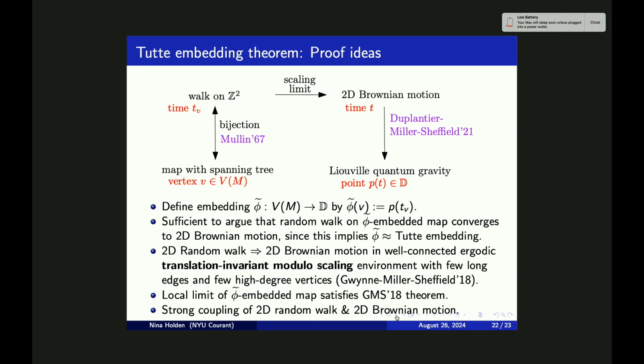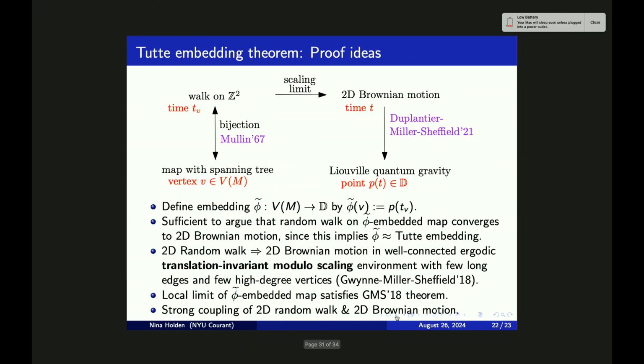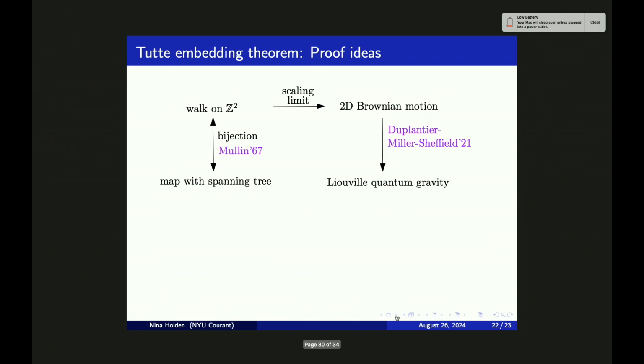Then, in order to prove the theorem on this slide, it is sufficient to prove that this embedding phi tilde is approximately equal to the Tutte embedding. I will not explain exactly why this is sufficient, but essentially it follows from the relationships displayed in this diagram.